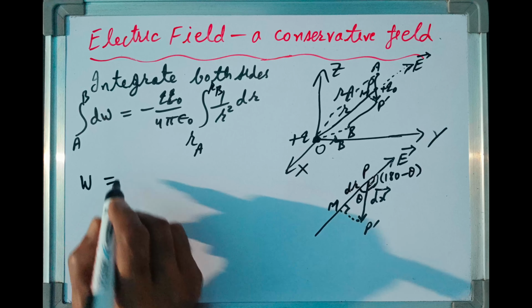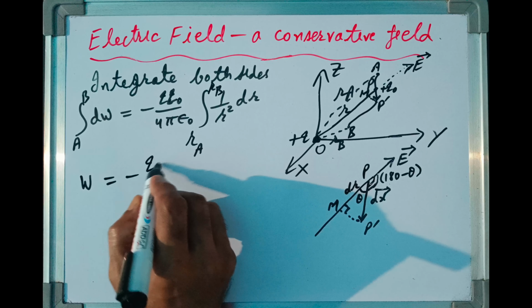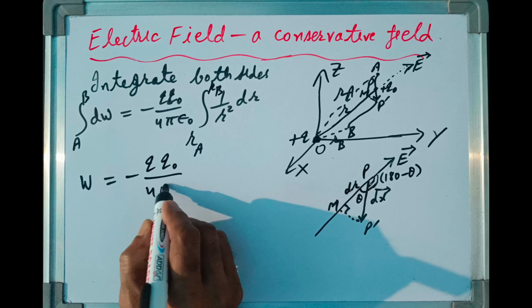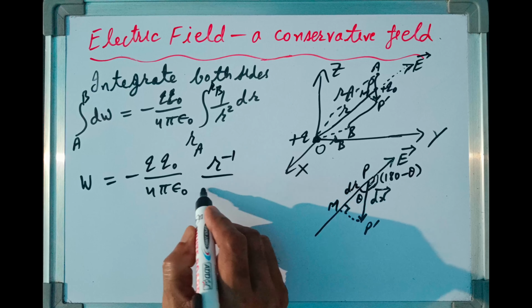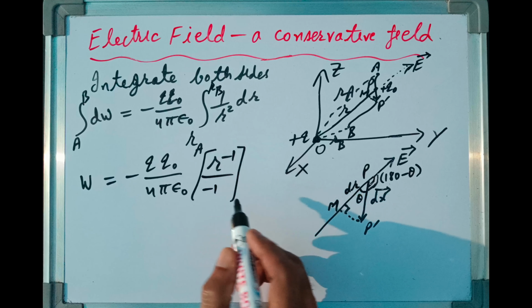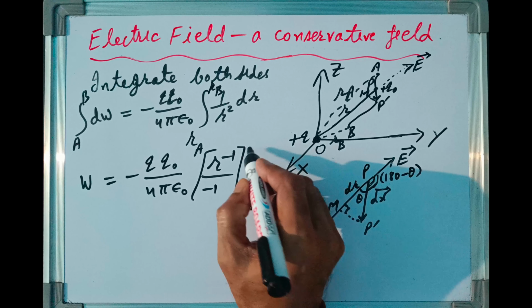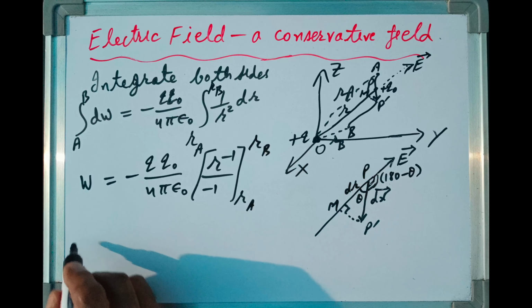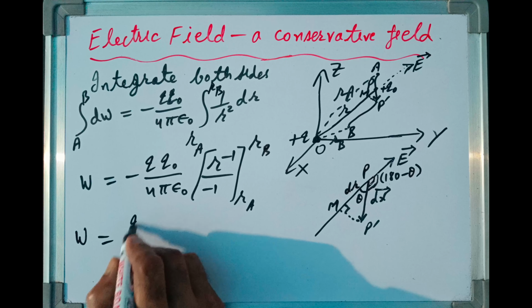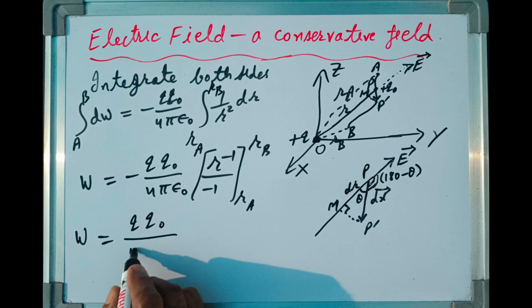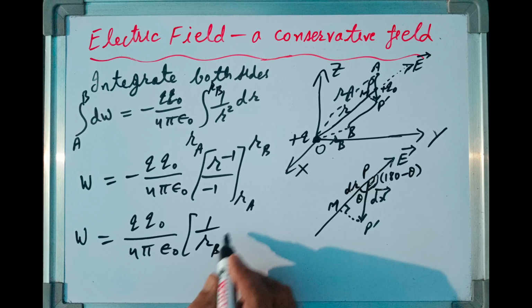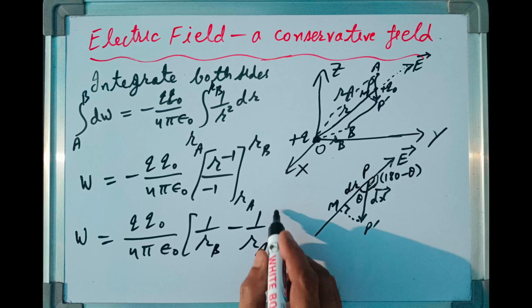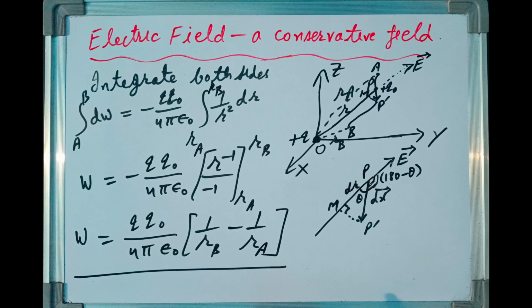Left hand side gives answer for W equal to minus q naught upon 4 pi epsilon naught r raised to the power minus 1 over minus 1. Answer for simple integration. Lower limit is a, upper limit is b. After applying the limits, I can get W equal to q naught upon 4 pi epsilon naught into 1 upon rB minus 1 upon rA.